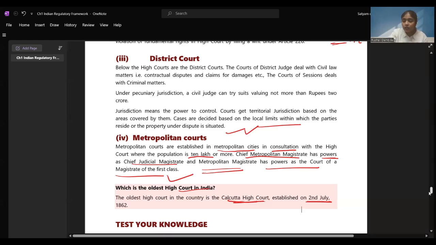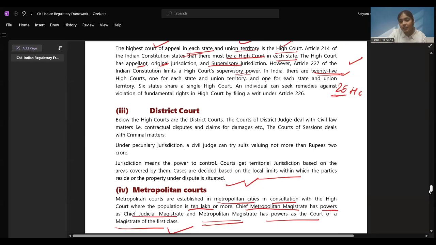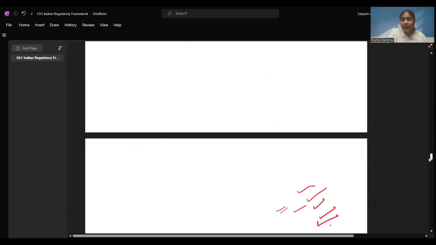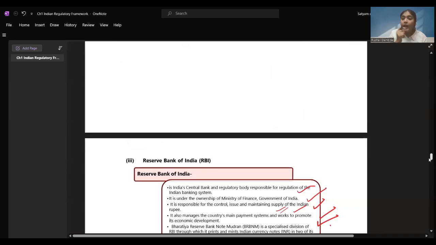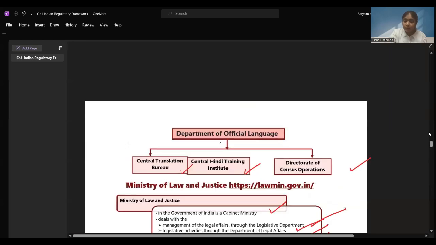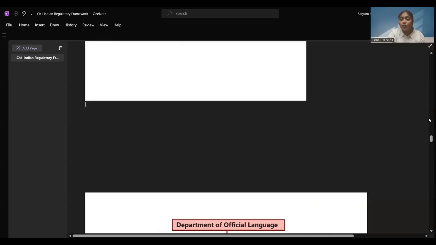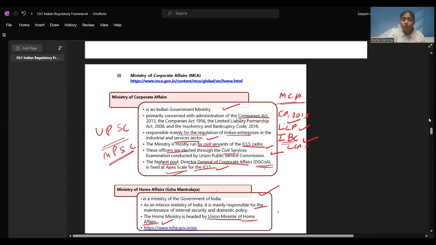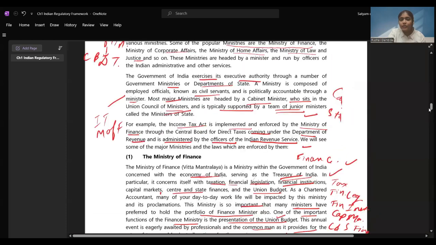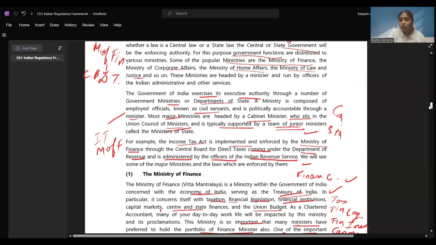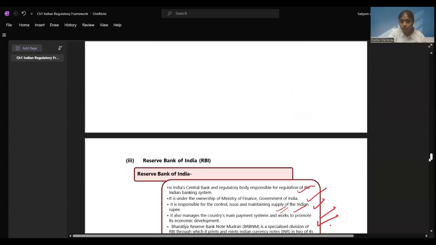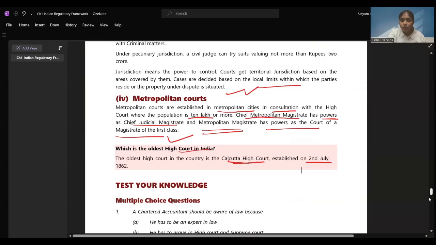So we covered the judicial system: district courts, high court, Supreme Court, metropolitan courts. We have covered that. And then we saw the RBI, IDBI, Ministry of Corporate Affairs, Home Affairs, Department of Official Language, Ministry of Law and Justice, Ministry of Finance. All these things we saw. Then we saw how the things are governed, how the law is enforced. We covered that in the session, right? I hope this is clear to you all.